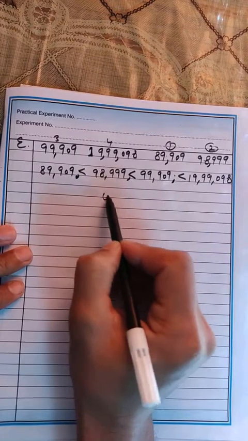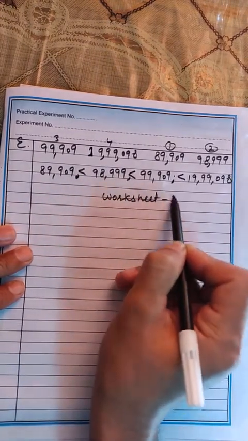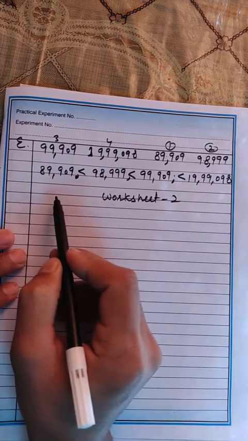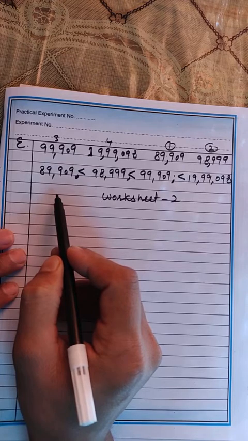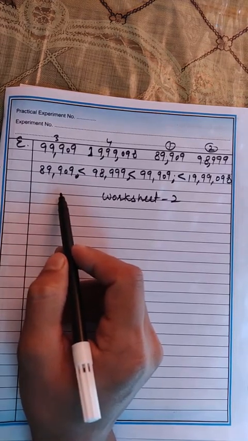Worksheet 2. First question is there, a value based question. The Department of Social Welfare did a survey to know the number of literate males and females in the town. The results are given below.